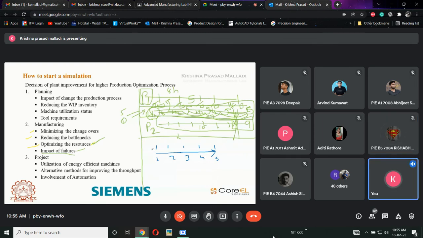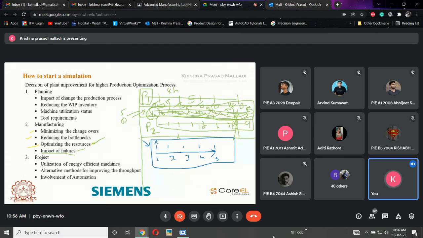See, as said in the example, there will be 5 CNC machines. We need to know each and every detail of these machines. If the first machine failed, now what will be the impact? How am I supposed to overcome this? What will be the alternative method for this? How much time will it take for this first machine to be repaired? MTTR, all those things.